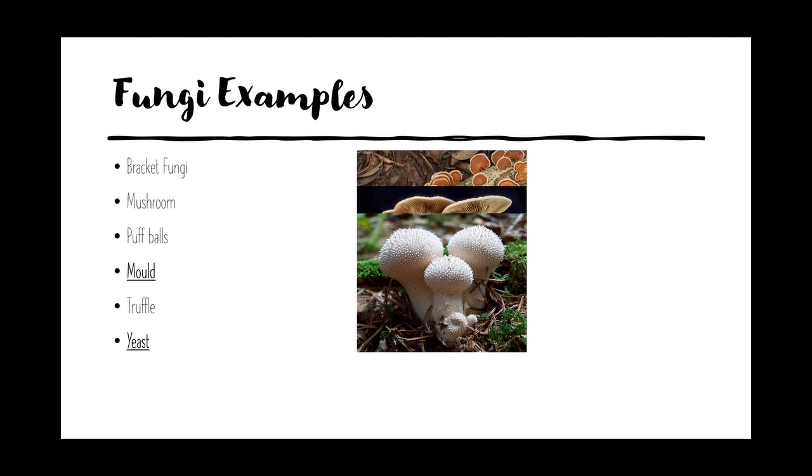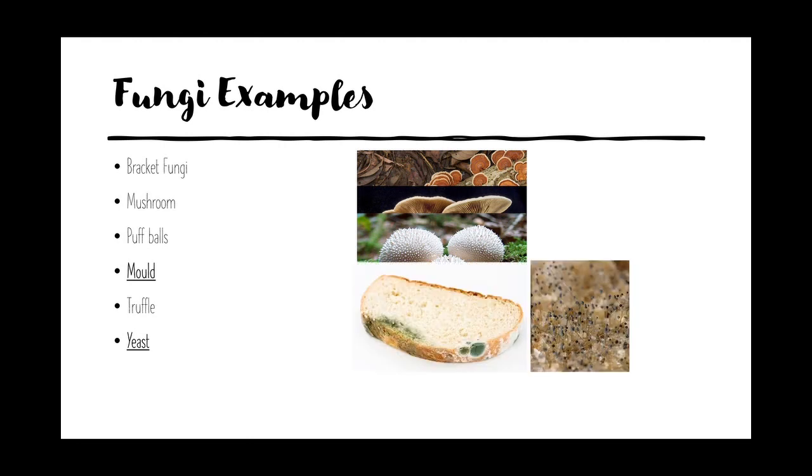Puffballs look a bit like mushrooms. Then mould. There are many different kinds of mould. Recently, with COVID-19, a lot of shopping malls are closed, so the newspaper has been reporting that a lot of leather products, that means materials made from animal skin, started growing mould. There are all kinds of mould, but the more commonly tested mould in primary school is bread mould. Bread mould is commonly seen at home if you usually buy bread.